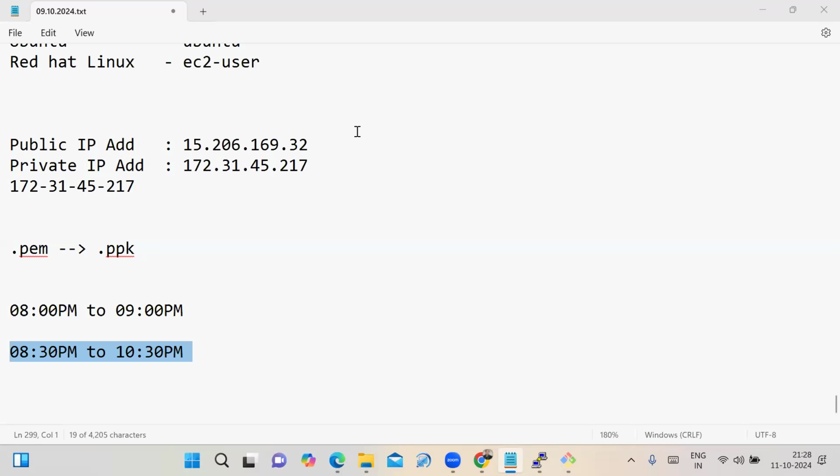Any questions? Sunday, what will you teach us? Sunday, 8 p.m. to 9 p.m., the topic is basic Linux commands. Once this is over, from Monday onwards, I can continue the actual concepts, that is AWS.